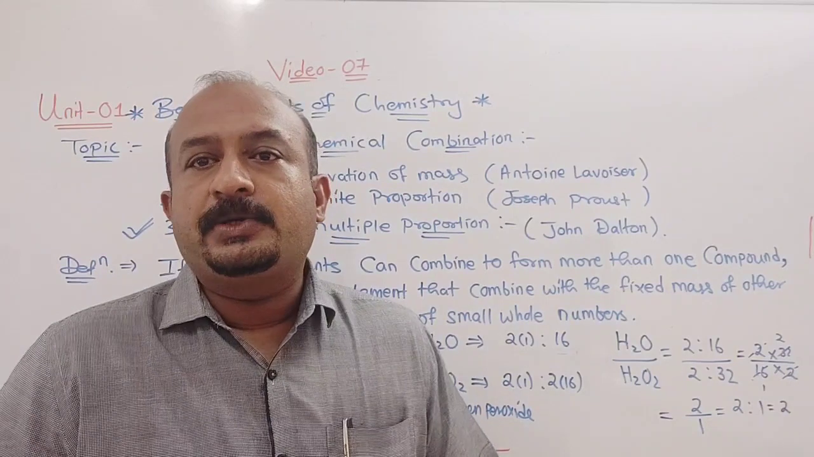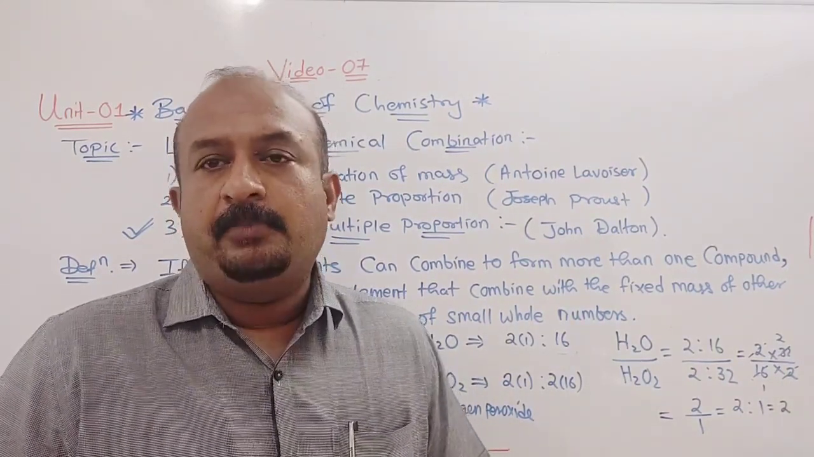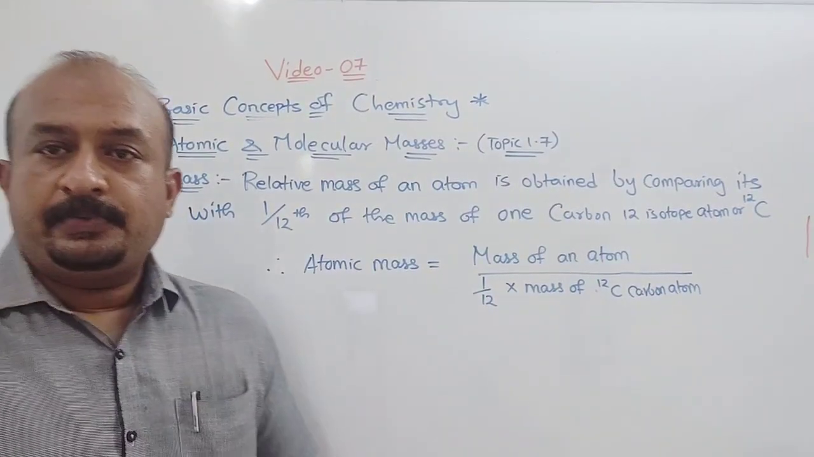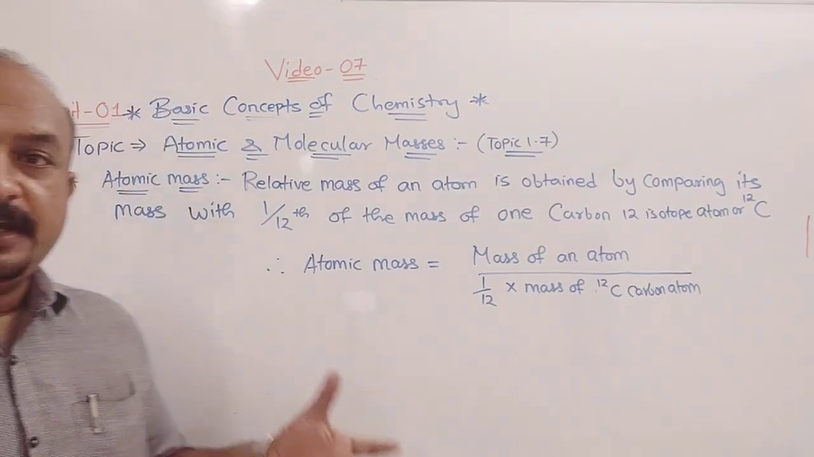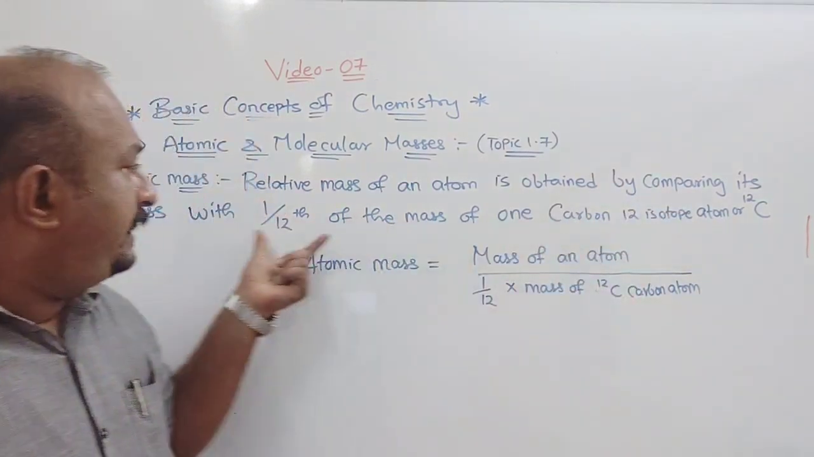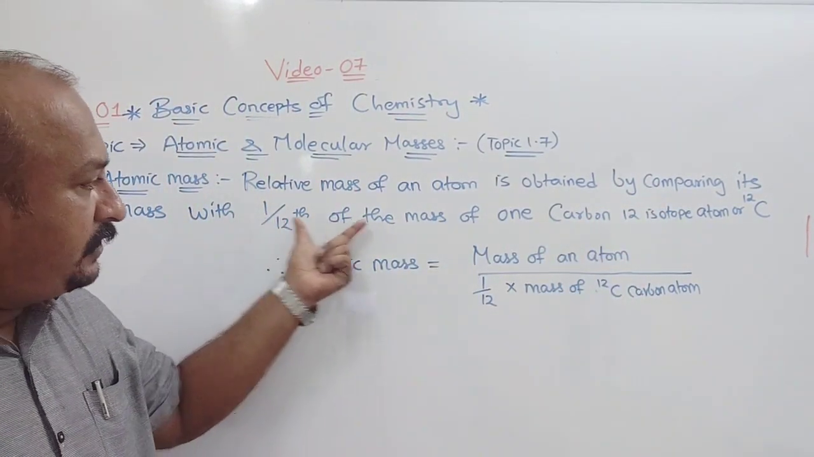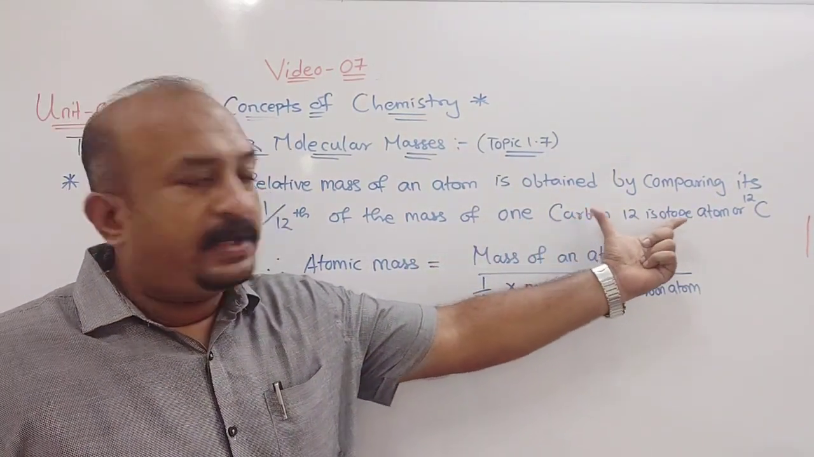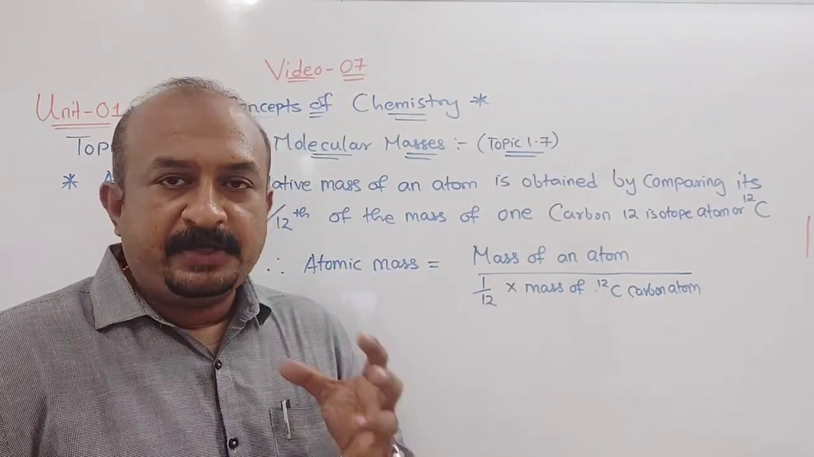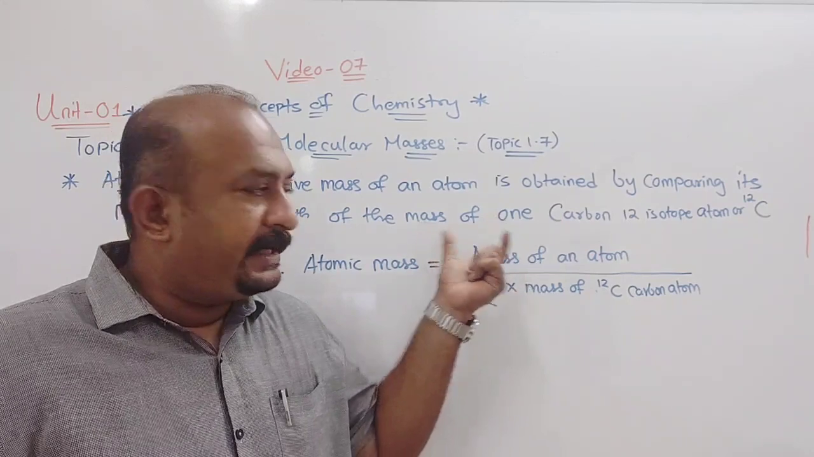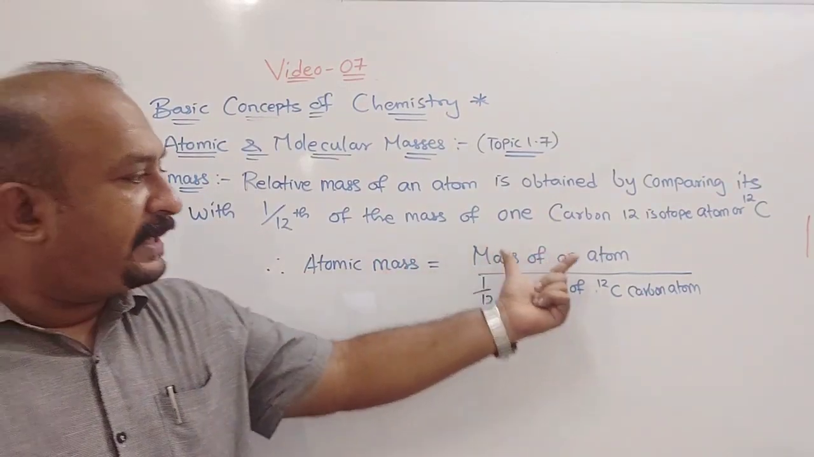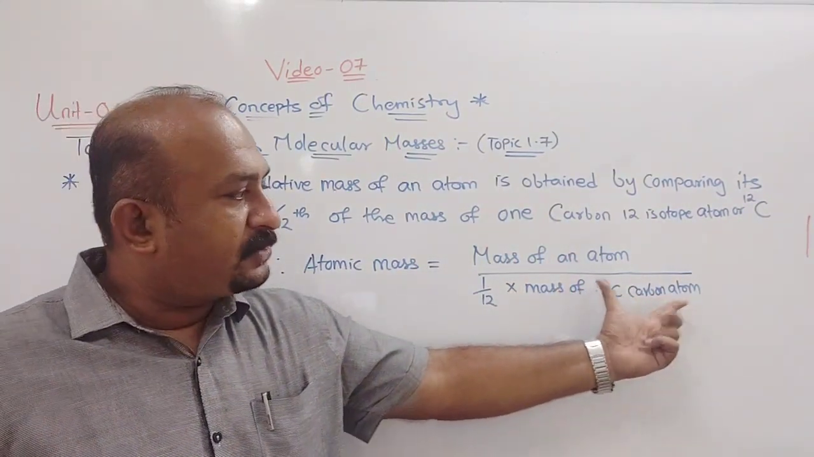Now the next topic we are going to discuss is atomic mass and molecular mass. When we talk about atomic mass, the definition is given. Relative mass of an atom is obtained by comparing its mass with 1/12 of the mass of one carbon-12 isotope. This might go above your head, but we can understand it with an example. You can write down this definition and this formula: atomic mass is equal to mass of an atom upon 1/12 into mass of C12 atom.